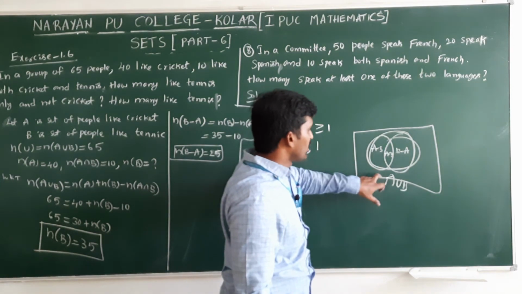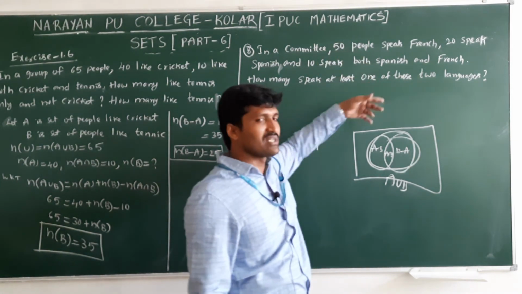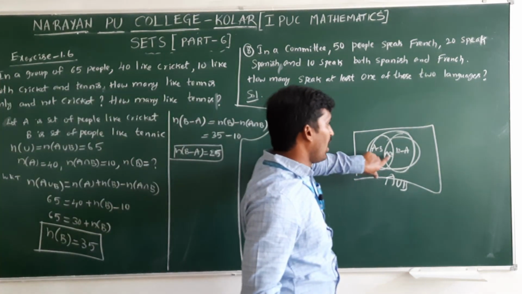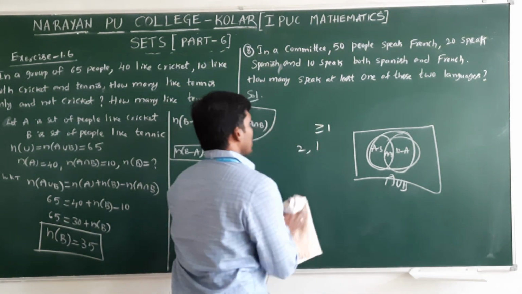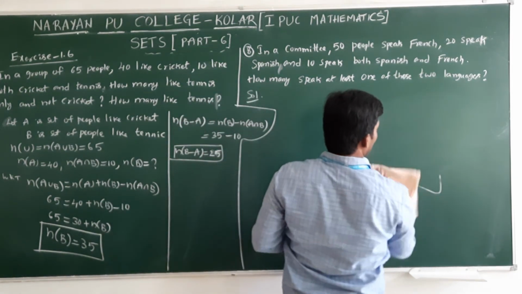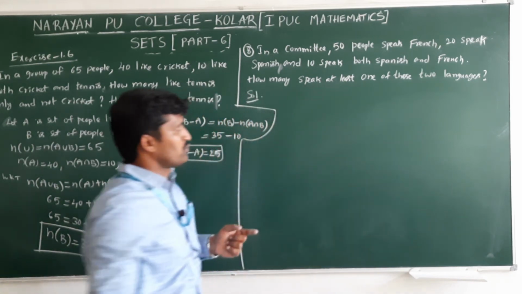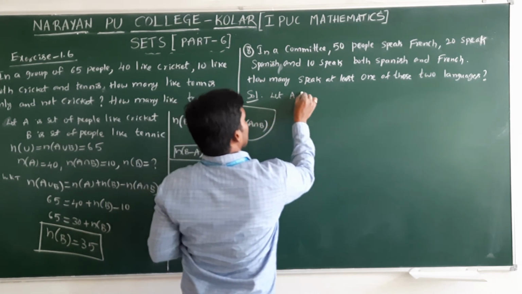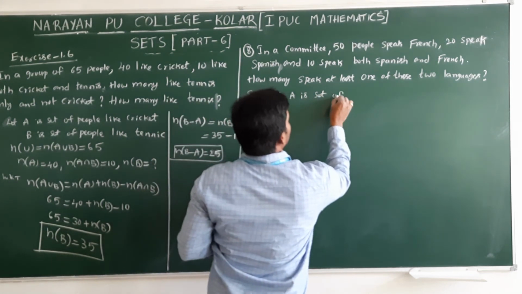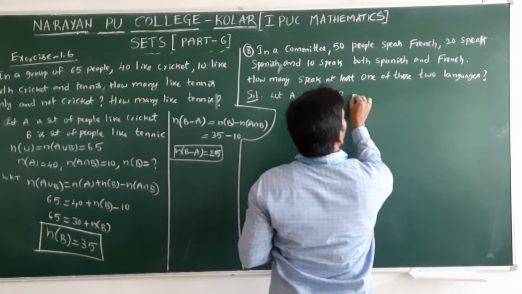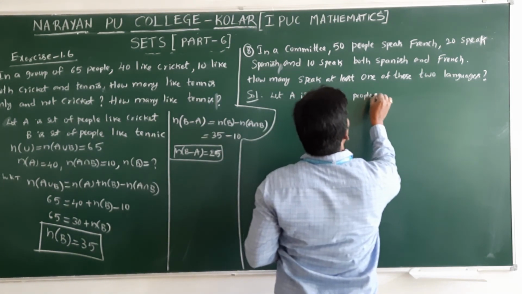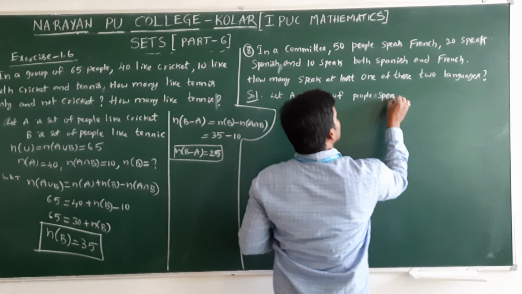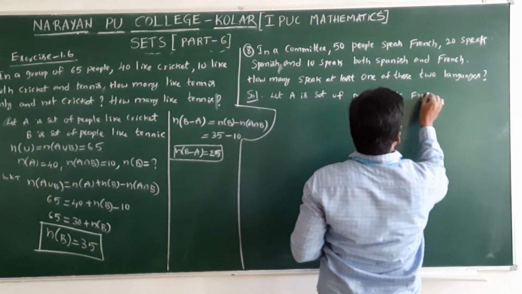That's why it is A union B also, like the statement. At least one of these means union only will come, because in that all will be covered, only one and both also. That's why here they did not mention the symbol union, but we need to identify based on the concept. At least one of two languages means either A or B. First consider, let A be the set of people who speak French.